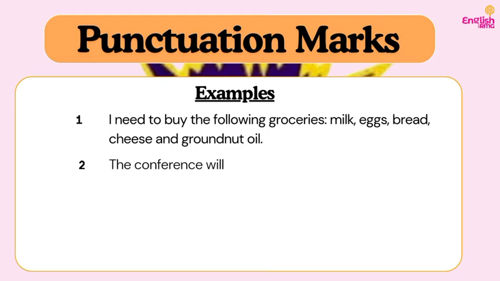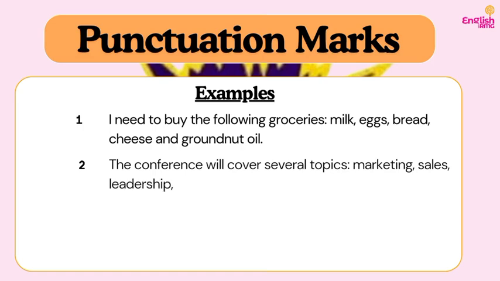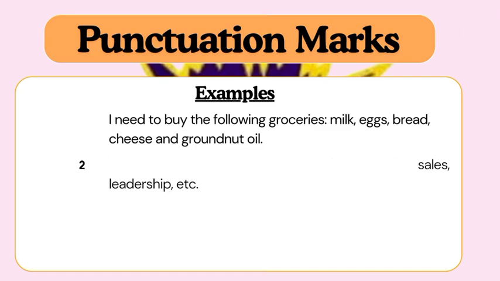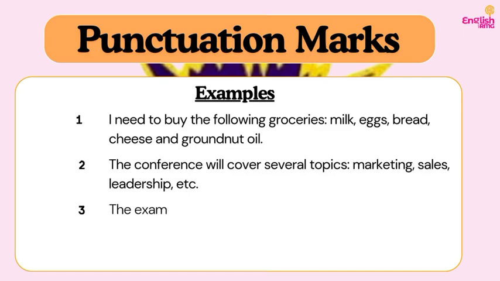So example 2, we have: the conference will cover several topics: marketing, sales, leadership, etc. Sometimes when you want to make a list of whatever you said, several topics is one topic. So marketing, sales, leadership are just examples of it. Do you understand? So a list of it, you can use the colon to introduce it.